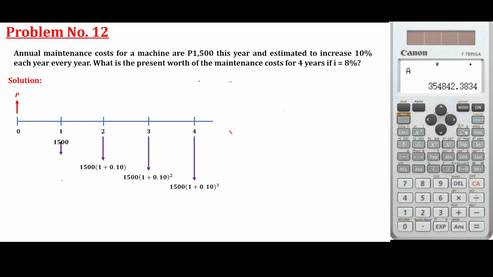Now, to solve the present worth, you bring all these future values back to the present amount.